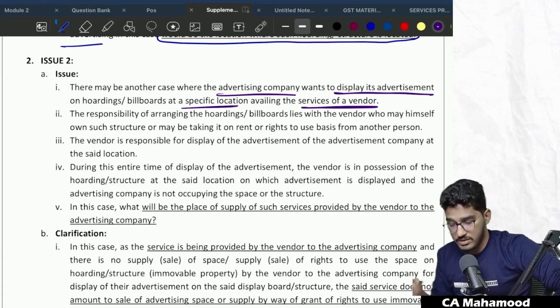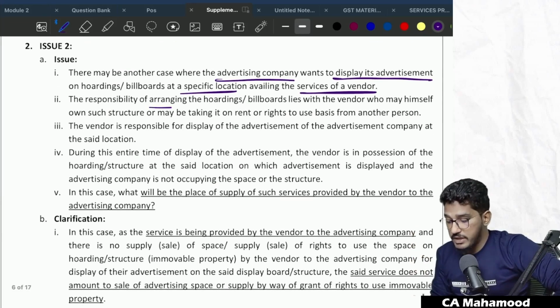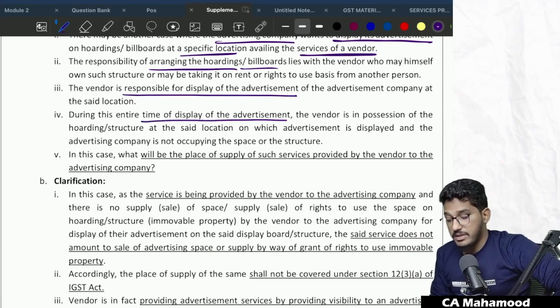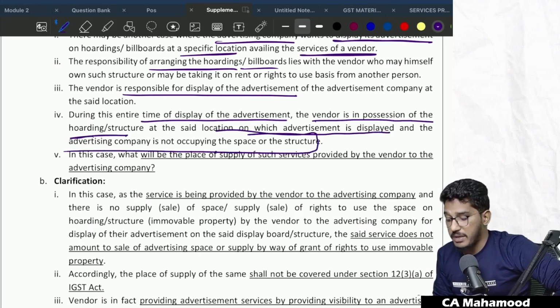Not directly, they want to take the service of the vendor. The responsibility of arranging the hoardings, billboards lies with the vendor, who may himself own such structure or may be taking it on rent or rights to use basis from another person. The vendor is responsible for display of the advertisements of the advertising company at the said location. During this entire time of display of the advertisement, the vendor is in the possession of the hoarding or structure at the said location on which advertisement is displayed, and the advertising company is not occupying the space or structure.